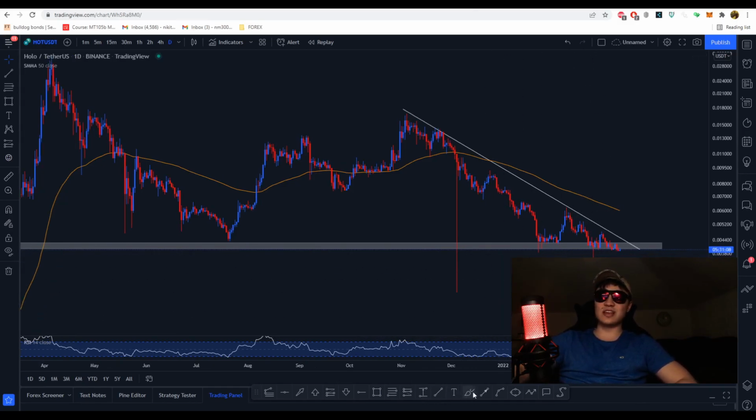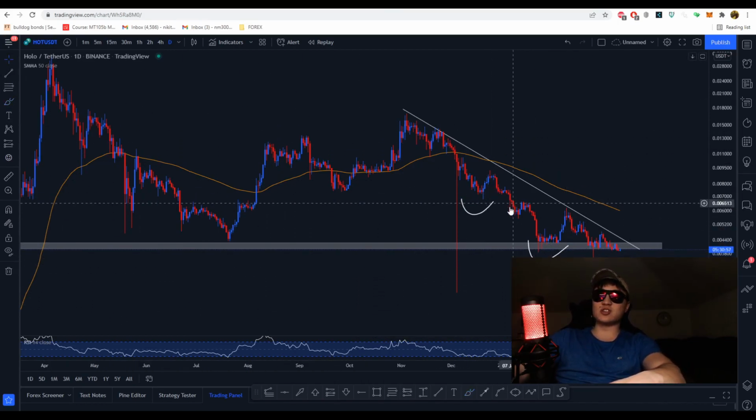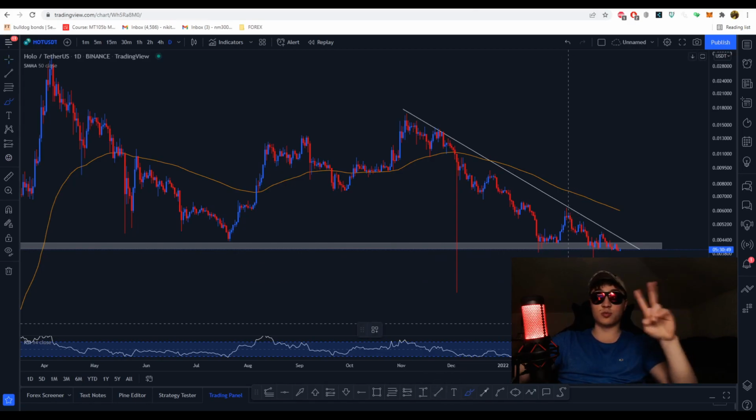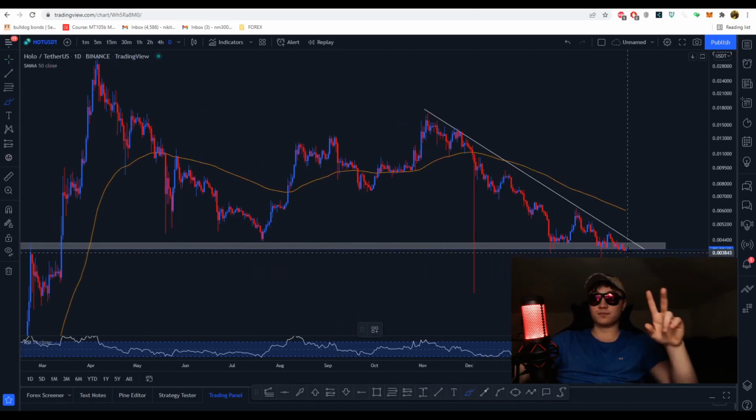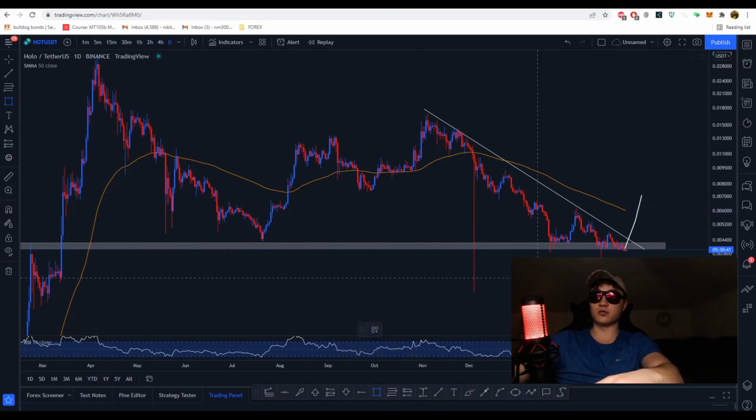And there are a few scenarios right here. One of them is that we're creating a bullish reversal pattern, somewhat of an inverse head and shoulders pattern. But since I don't really like to speculate, I don't like to predict what the market's doing, I'd rather just react to it, right? I would say there's two potential possibilities for Holochain. One of them is we break out with a strong impulse, breaking the previous lower high and the previous zone of resistance right here. So right here you can see a strong zone of resistance.